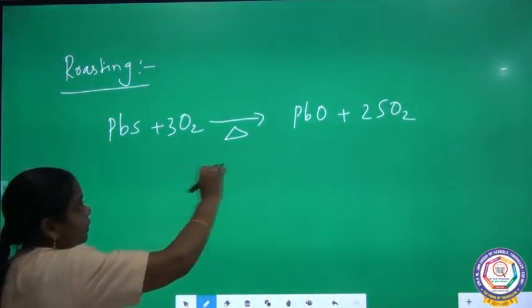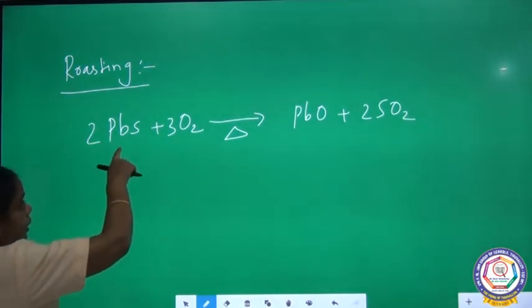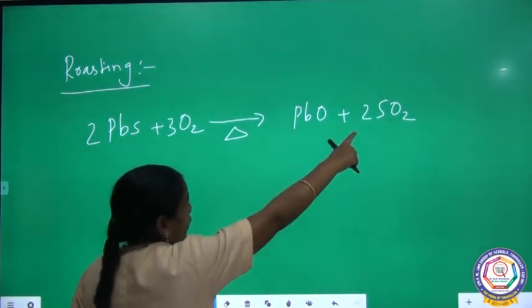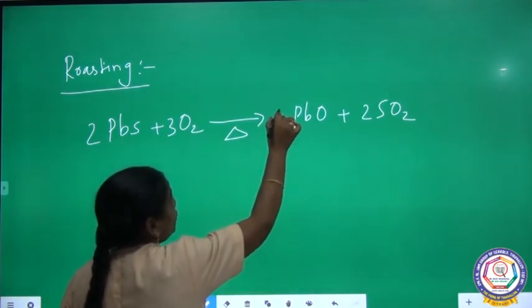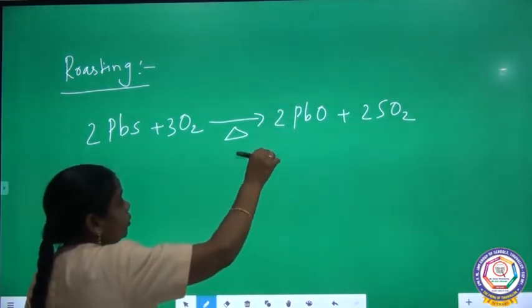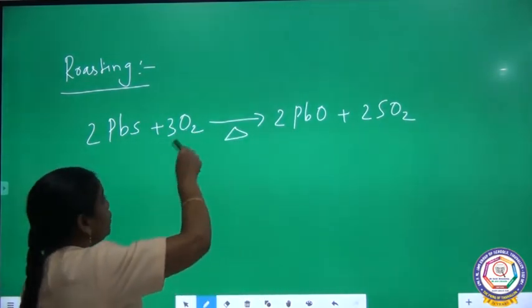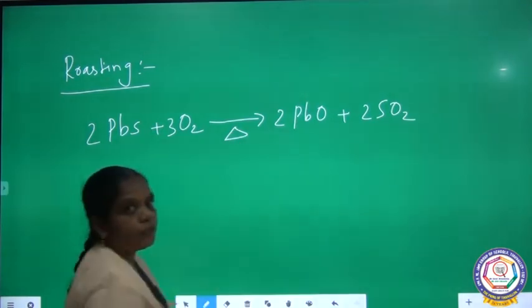Again, you want to balance the sulfur. If you put 2 here, now lead becomes 2 and sulfur becomes 2. Now sulfur is balanced, and for lead, if you put 2 here, everything is balanced. Oxygen: 2 plus 4, 6, and 3 into 2, 6, with 2 lead and 2 sulfur.